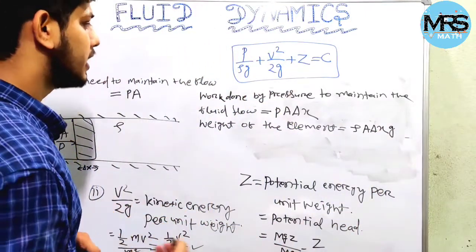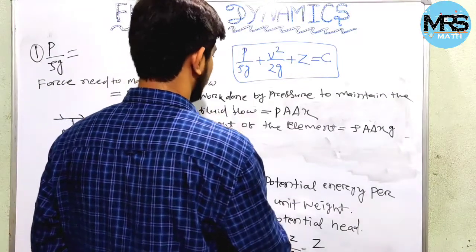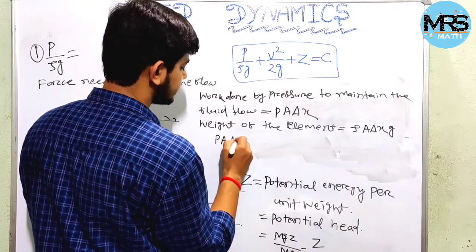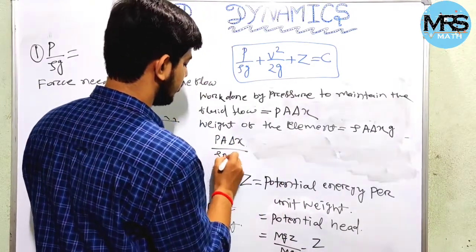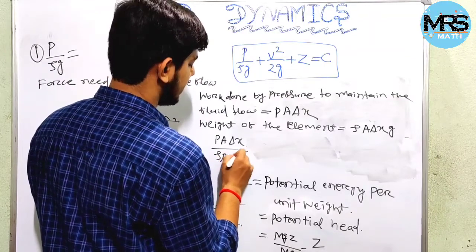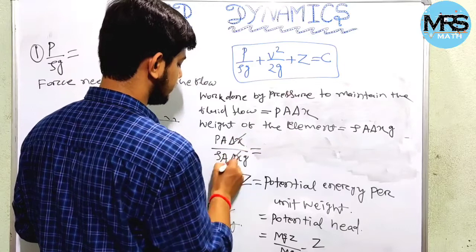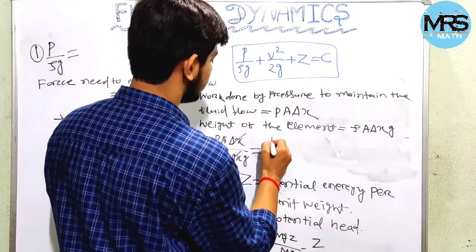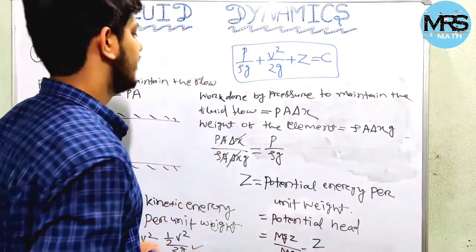So let us divide this work done, PA del x, by the weight of the element, rho A del x g. So what we will get? This del x will cancel, A will cancel, so we will get P by rho g. That is our first term.